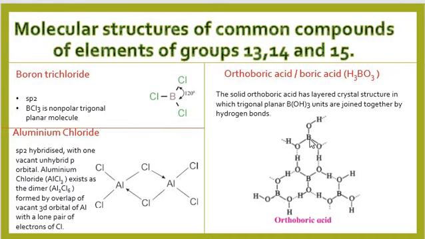If we see this boron, it is bonded with this one OH, another OH group is here, and another OH group is right here. And what is happening in between oxygen and hydrogen of different molecules? There is a hydrogen bond also forming.